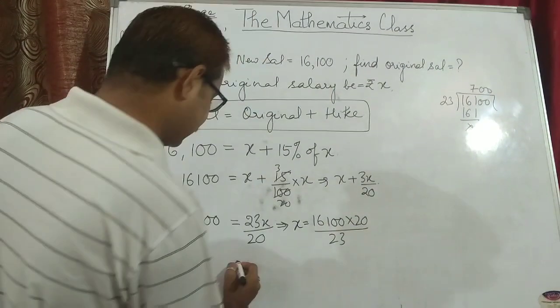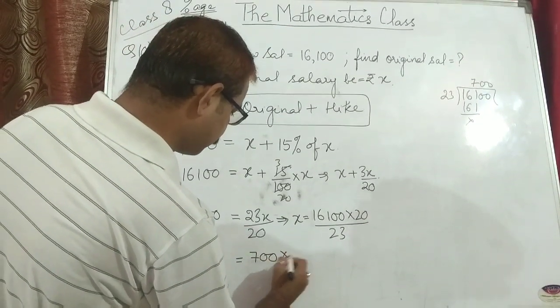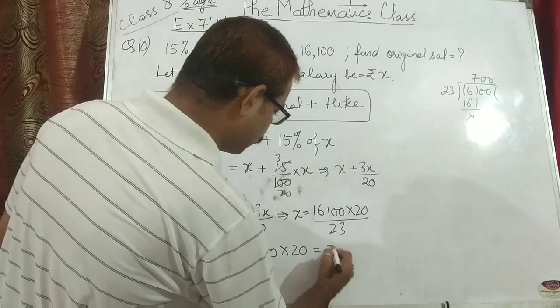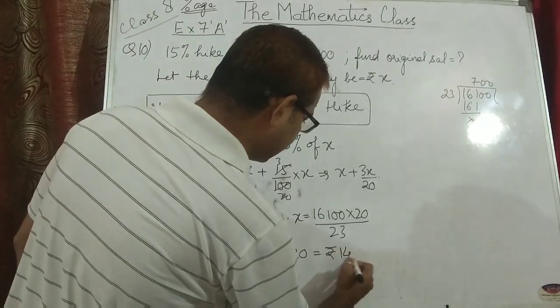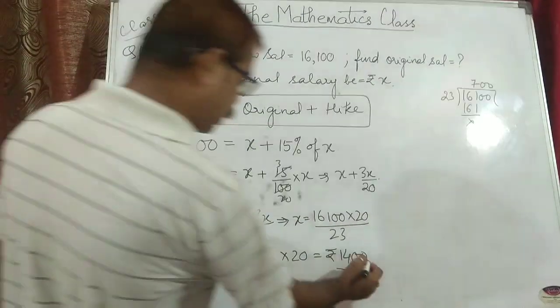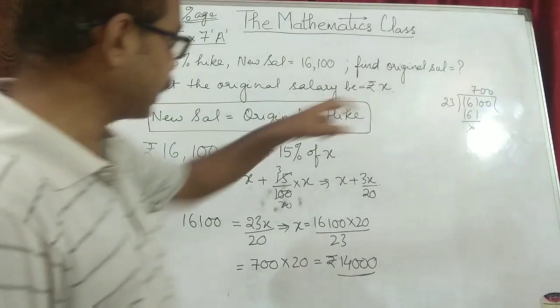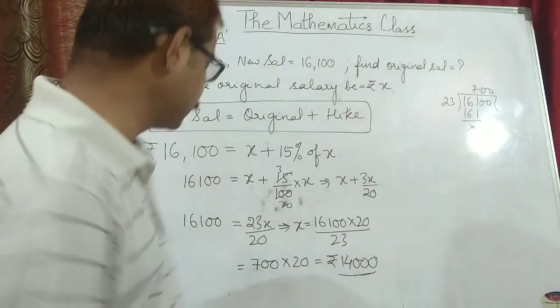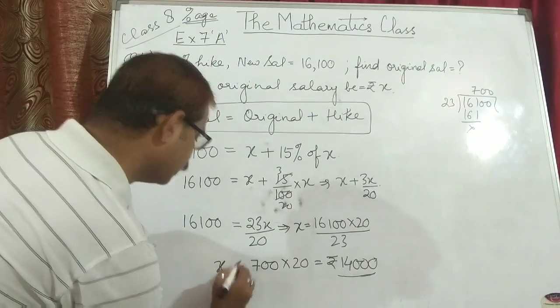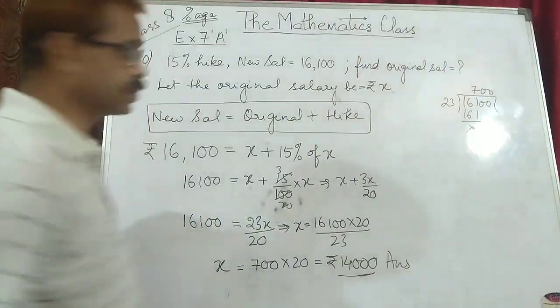It means it is coming as 700 into 20, that is equal to rupees 14,000. So his original salary was 14,000 rupees. X is equal to 14,000. So that is the answer for this question.